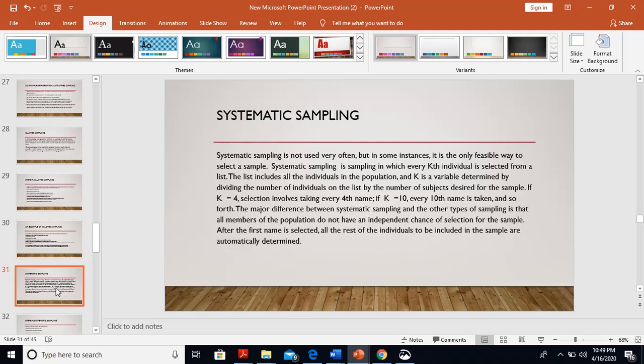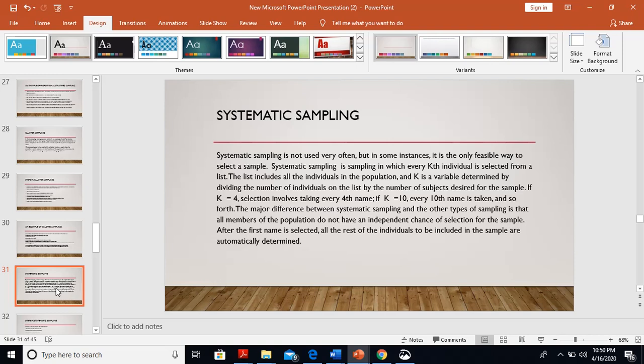Systematic sampling. Systematic sampling is not used very often, but in some instances it is the only feasible way to select a sample. Systematic sampling is the sampling in which every kth individual is selected from a list. The list includes all the individuals in the population, and k is the variable determined by dividing the number of individuals on the list by the number of subjects desired for the sample.